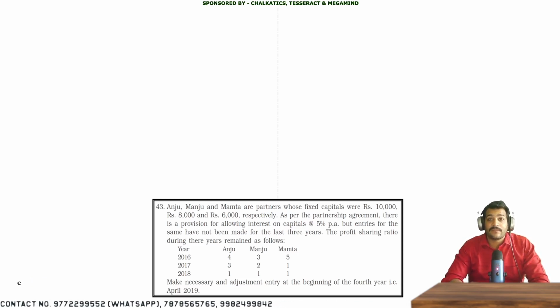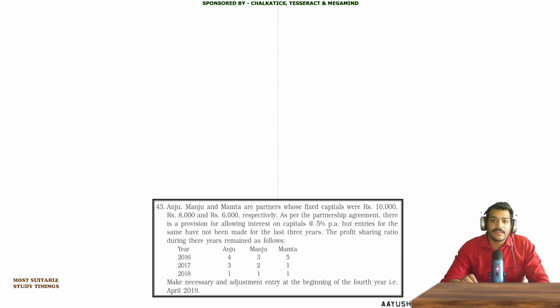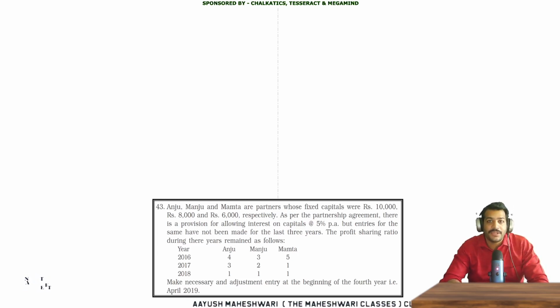The last line of the question says, make necessary adjustment entry at the beginning of the fourth year. That means after the end of the 3 years, you need to create the adjustment entry related to the previous 3 years. One entry will be required to adjust all the balances related to the past 3 years.